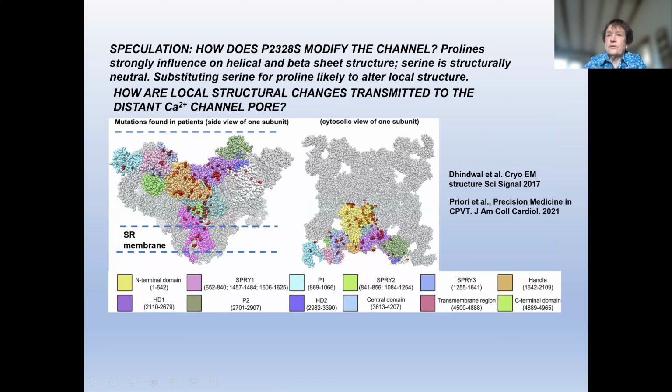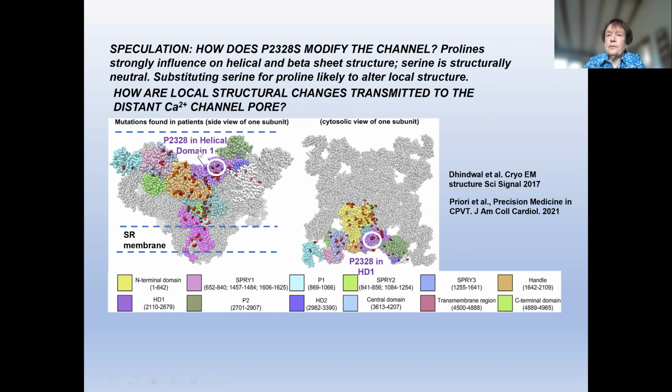If we look at the high resolution structure of the RyR2 receptor, the 4 subunits in the side view between the transverse tubule and the sarcoplasmic reticulum membrane, in this section through that area of the protein here, 3 subunits are shown. The 4th subunit is sitting behind. In this front subunit, the various domains are color-coded, and the red dots point to all of the CPVT mutations that were known earlier this year and are shown in the priority paper.